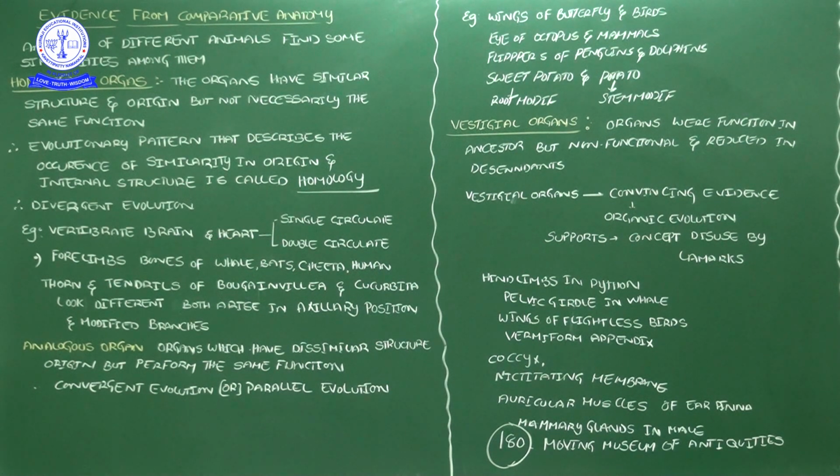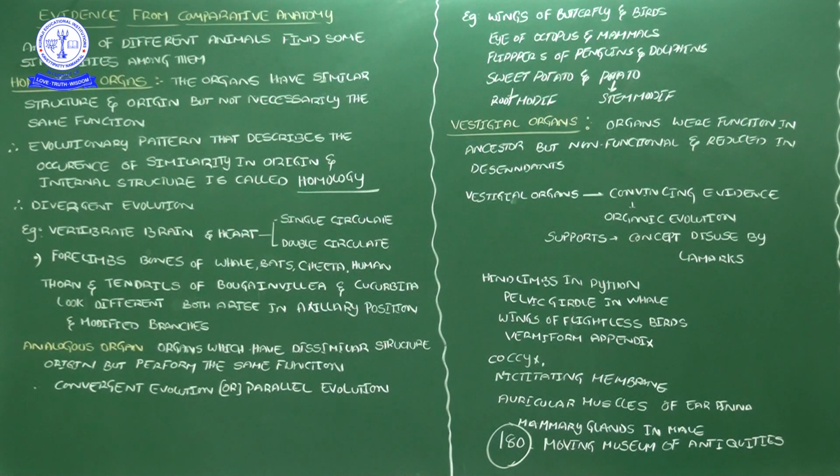Correct or not? So the heart has some anatomical similarities. The structural origin is the same, but they perform differently. Of course, it is blood circulation only, but the method of supplying is different, so the functions are different. That is one example.